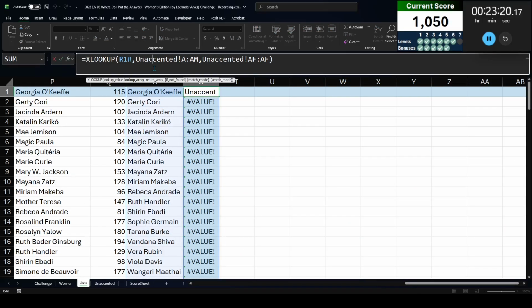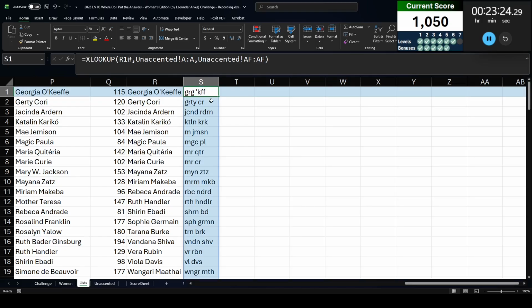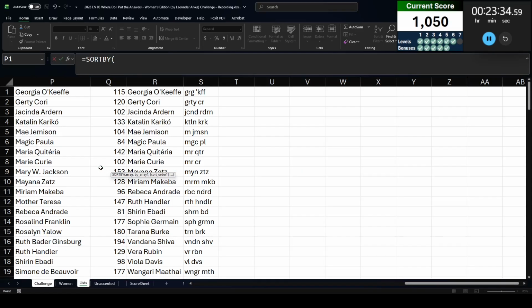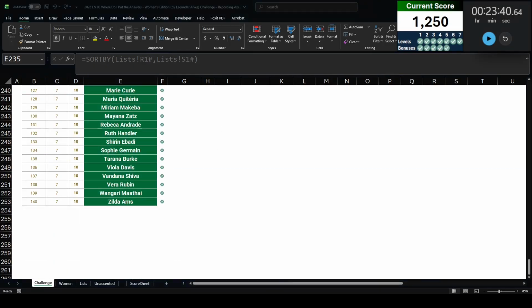That did not work. Oh, why did they go to AM? I must have fat fingers. There we go. Well, that's going to be on top anyways, so that should be fine. Right, so we need to sort by that column now. So, sort this list of names by this list of names without vowels. Those are all going to match in, and that is how you solve this case.